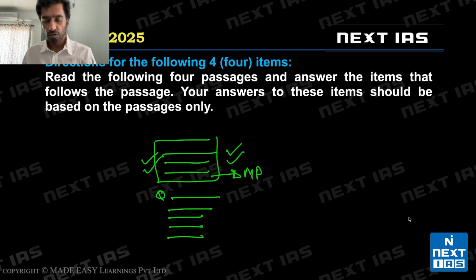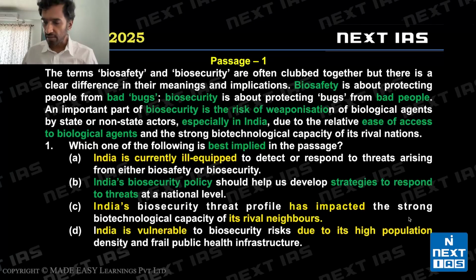All right. So let me show you one passage here. Look at the first passage. The first thing that I want you to read is the question stem, right? This is what we call the question stem. The reason why we read the question stem before reading the passage or the options is we know what is expected from the question, so we know how to read the passage.